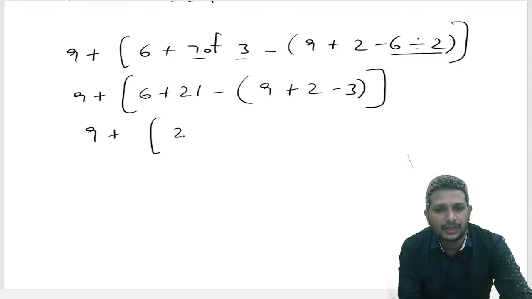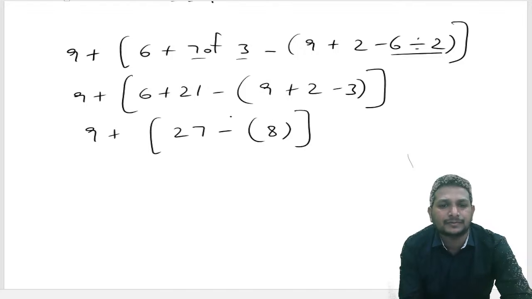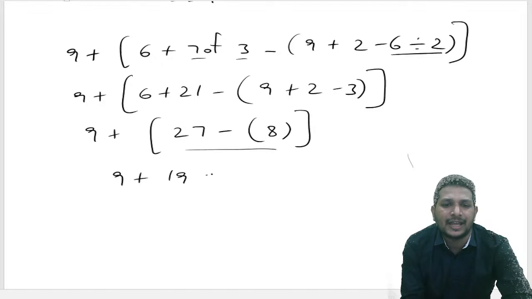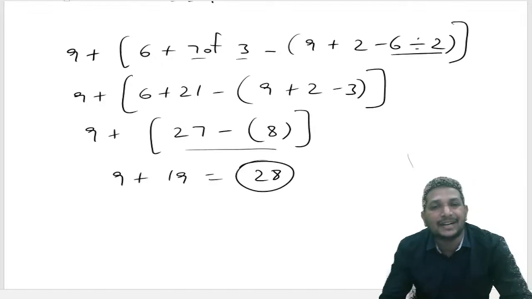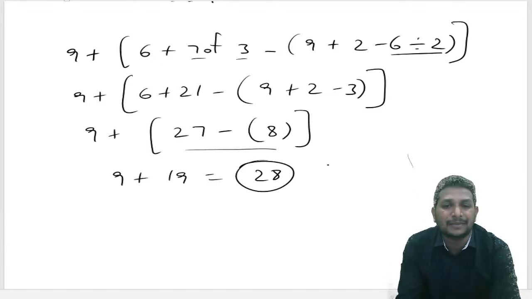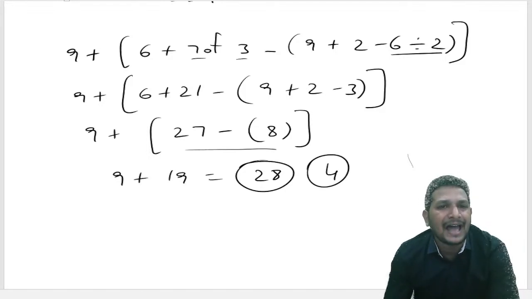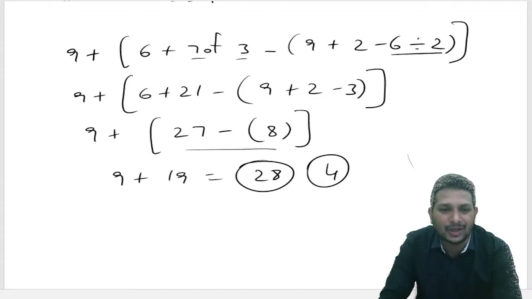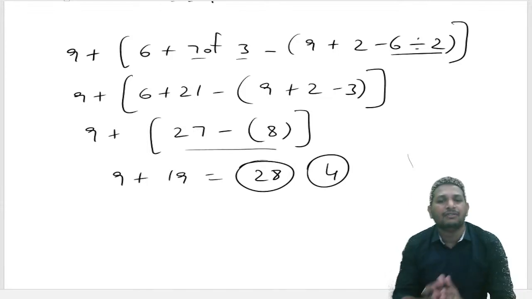Now 27. 9 plus 2, 11. 11 minus 3, 8. 27 minus 8, 19. 9 plus 19, 28. We got the answer as 28. That's nothing but option 4. Option 4 is the answer for this question.